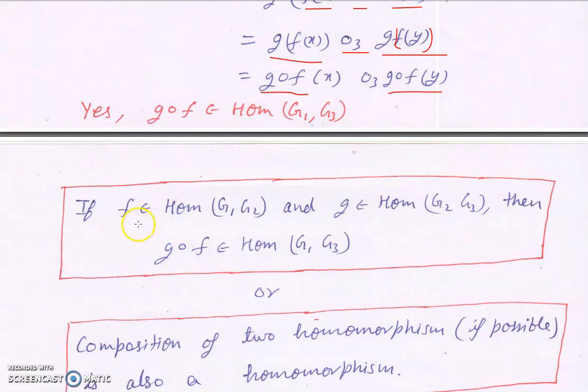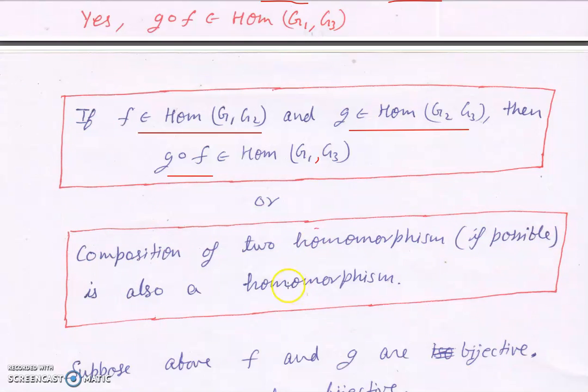So this simply means that if f is a group homomorphism and g is a group homomorphism, then f o g is also a group homomorphism. So composition of two group homomorphisms, if possible, is also a group homomorphism, if possible because the codomain of the first map should be equal to the domain of the second map.